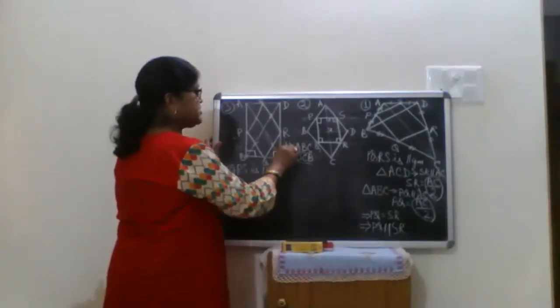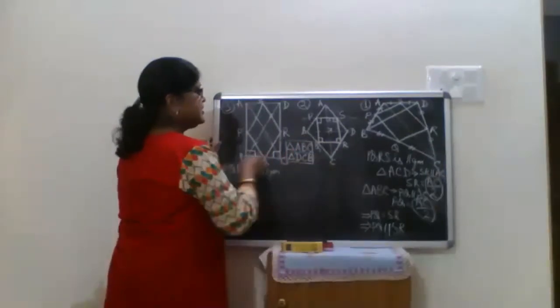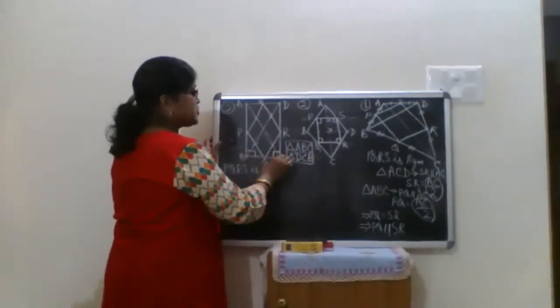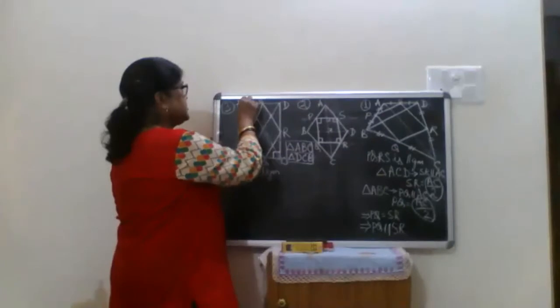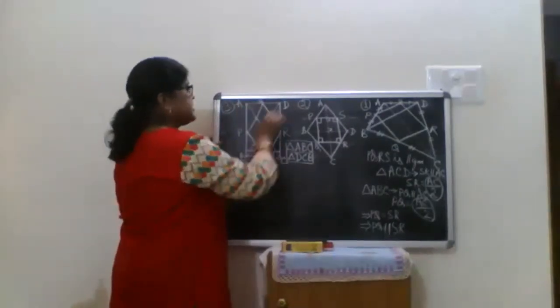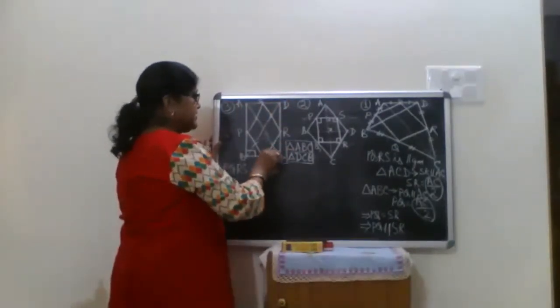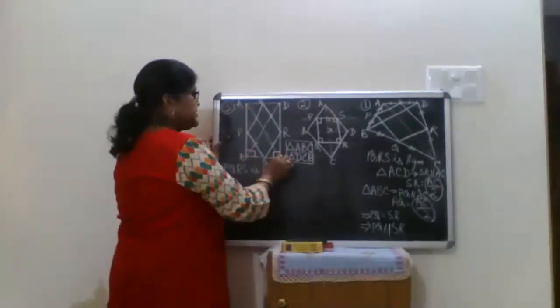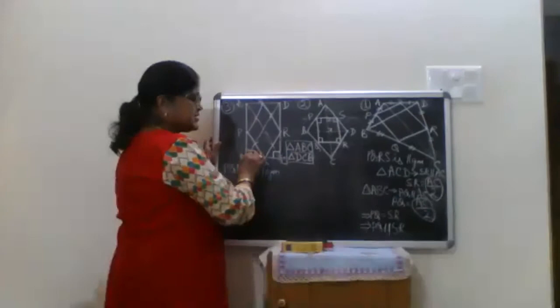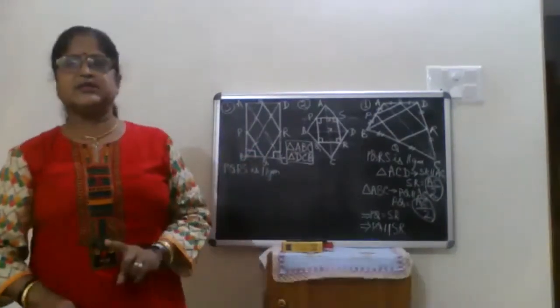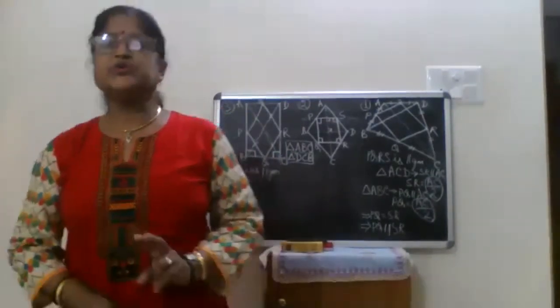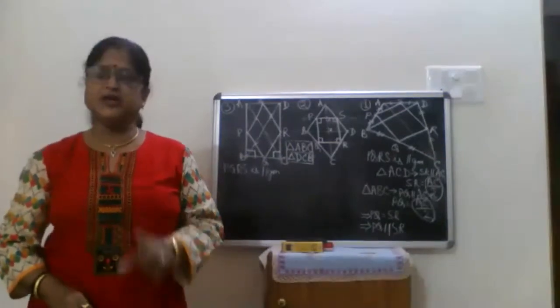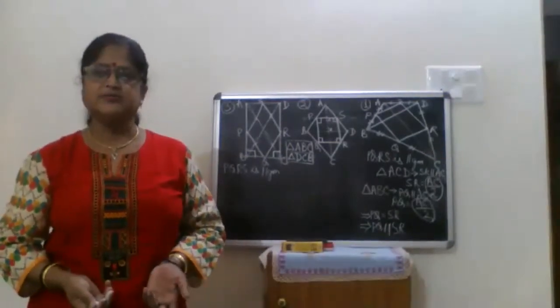Then what am I getting? BC is common to both. AB is equal to CD because it is a rectangle, and the included angle is a right angle. So by SAS, your two triangles are congruent. If congruent, AC is equal to BD.